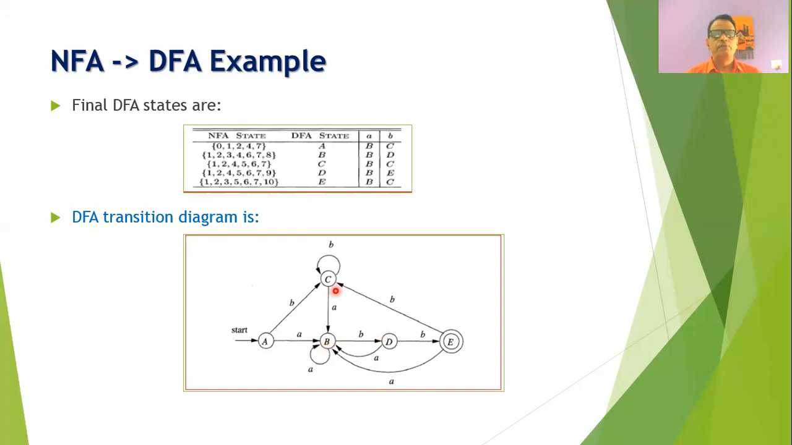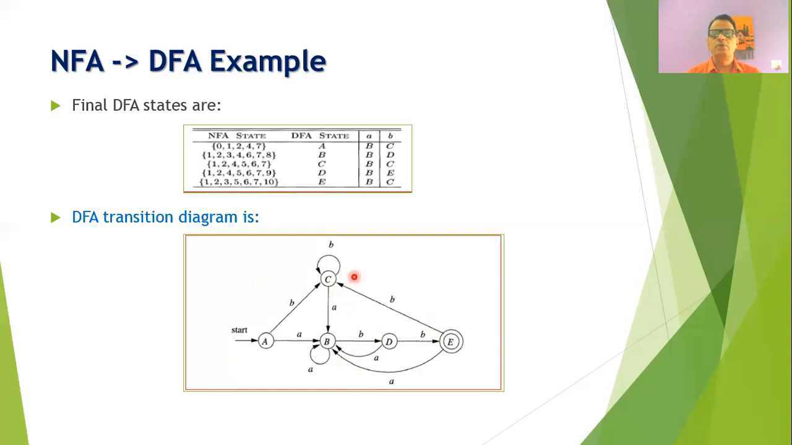Now from C on the input symbol A, we will go to B, and for the symbol B, we will go to the C itself. From D, we will go to the state B on the input symbol A, but for B, we will go from D to E on the input symbol B. Now from E on the input symbol A, we will go to the state B, and from E, we will go to the state C on the input symbol B.